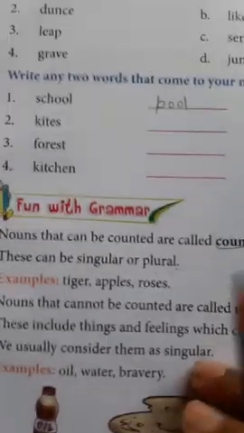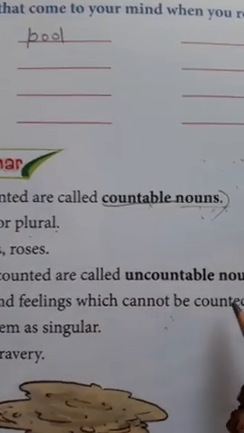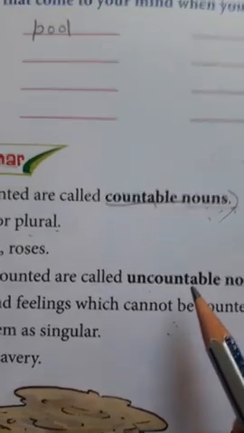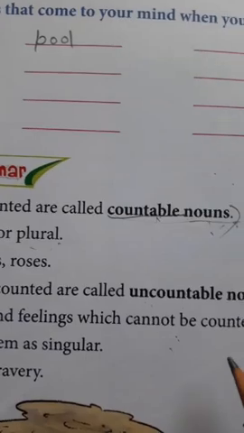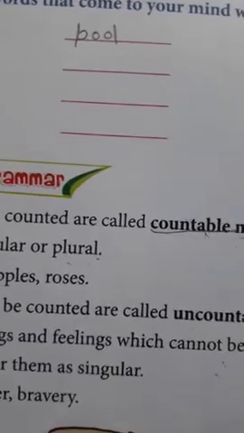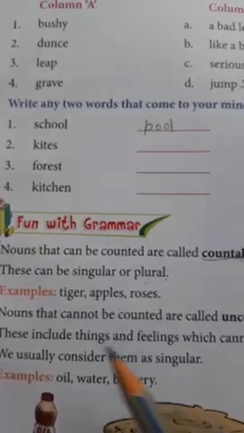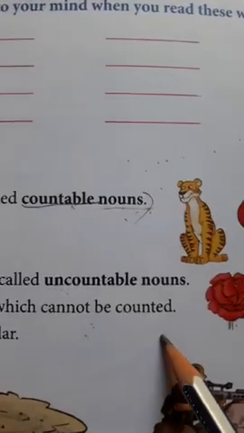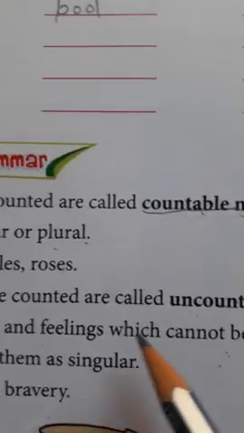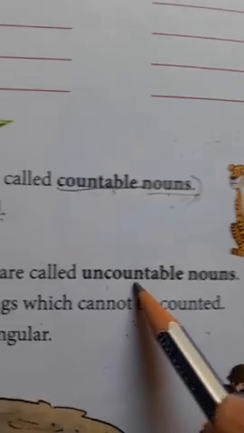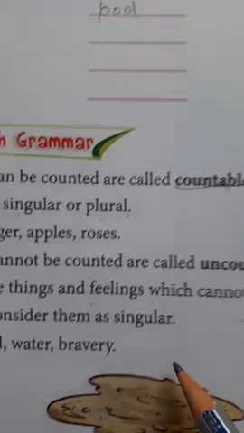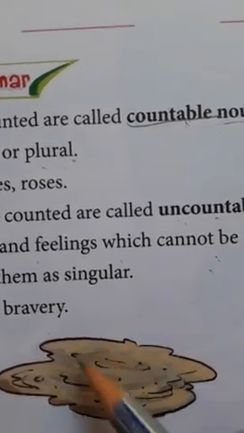Now come to the next one, the uncountable nouns. Uncountable nouns are such nouns that cannot be counted, and these include the things and feelings which cannot be counted. For example, can you see water spilling here?